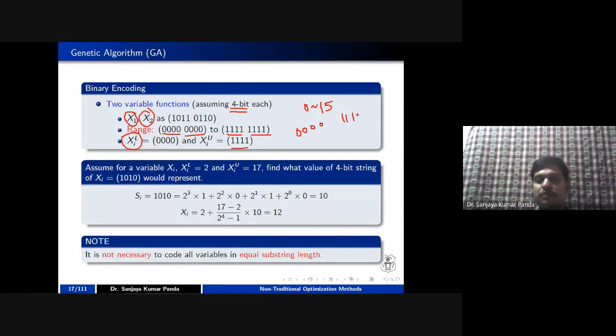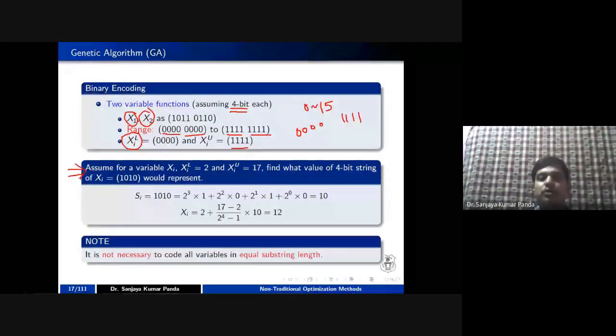Coming to this particular illustration, you can see here what happened. The lower limit is not 0. The lower limit is selected as 2 and the higher limit is selected as 17. Lower limit is 2 and higher limit is 17. Then how am I going to represent it?